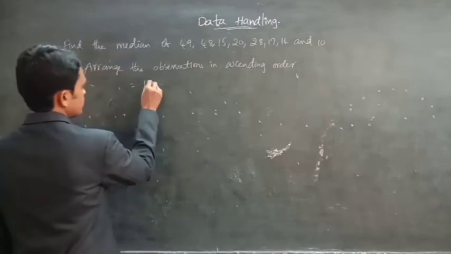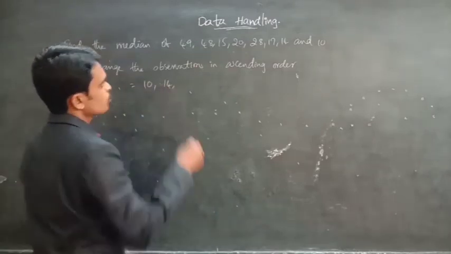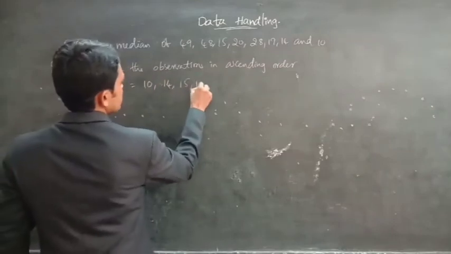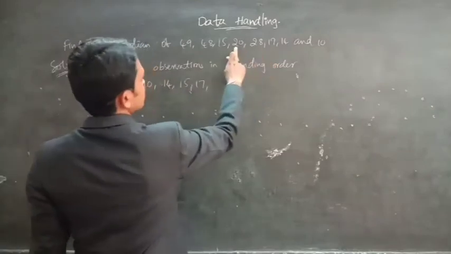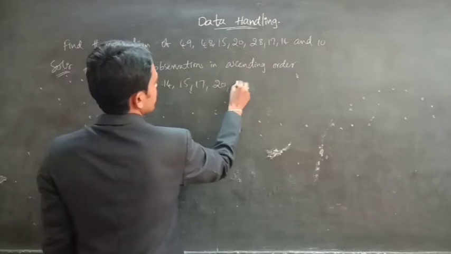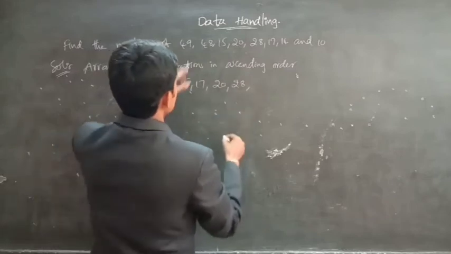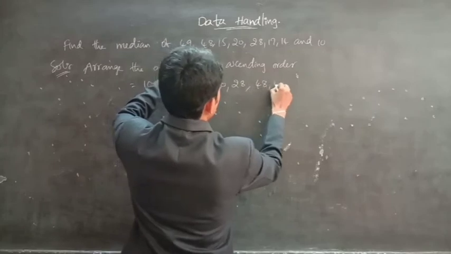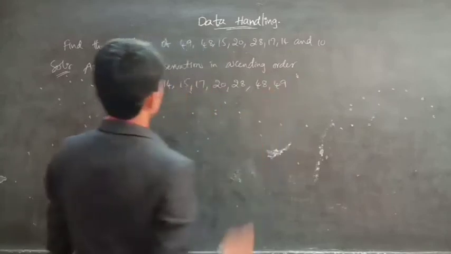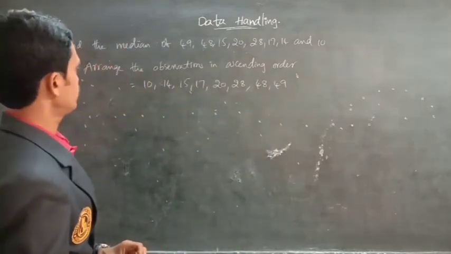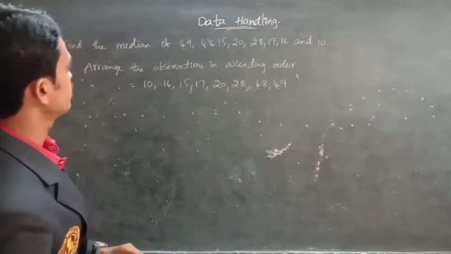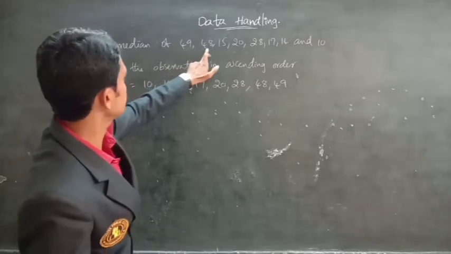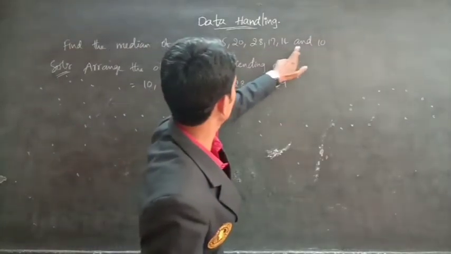First is 10, then 14, then 15, 17, 20, 28, and then 48, 49. So here, how many observations are there in total? 1, 2, 3, 4, 5, 6, 7, 8.